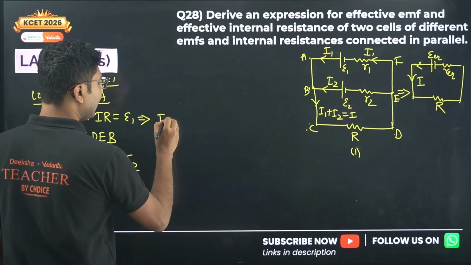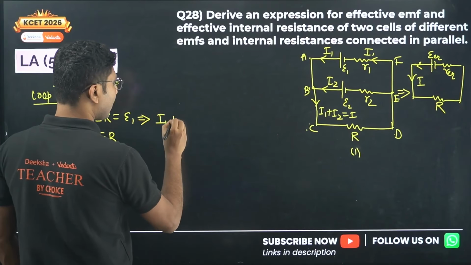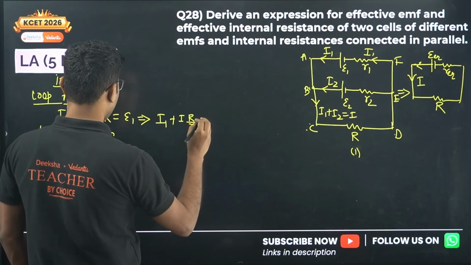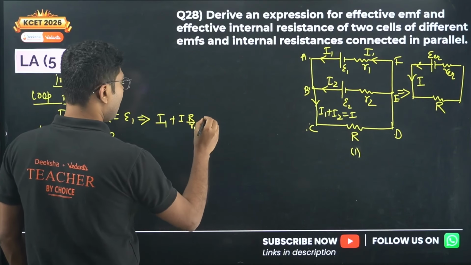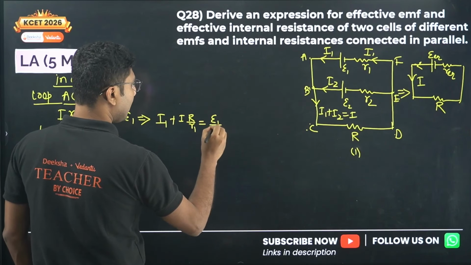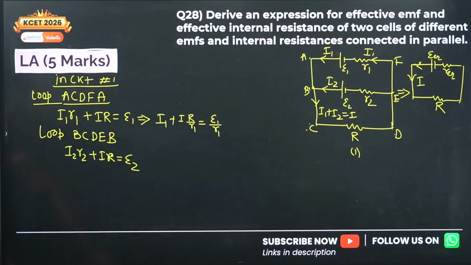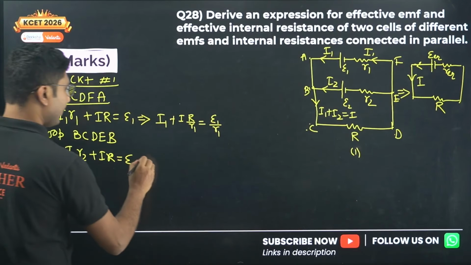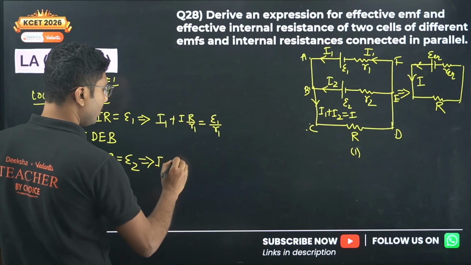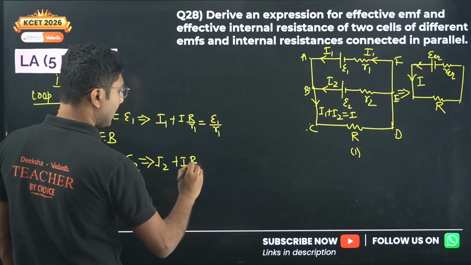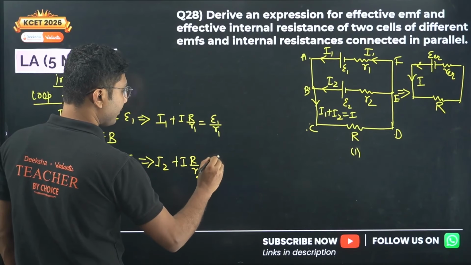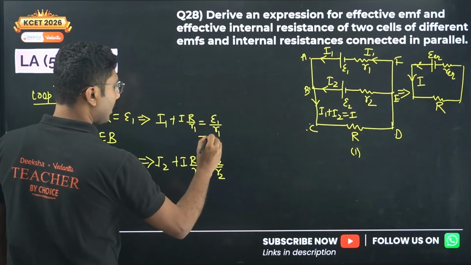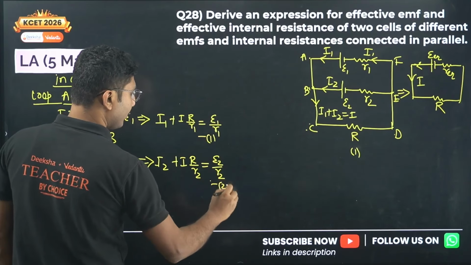We will divide each and every term with resistance R1. So we get IR by R1 equals epsilon 1 by R1. Similarly, we can get here I2 plus IR by R2 equals epsilon 2 by R2. Okay, so now this is our equation 1, this is our equation 2, and we will add them.